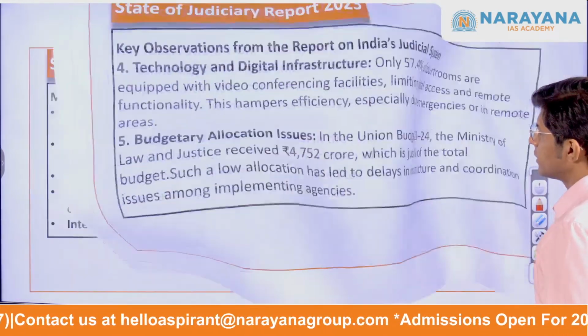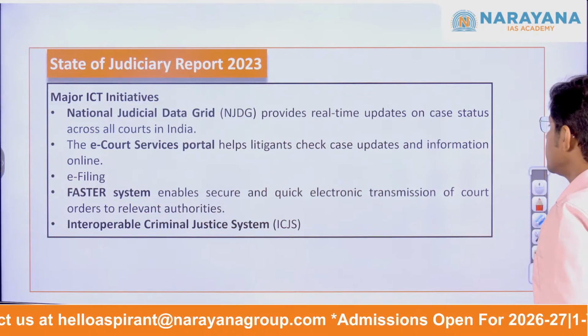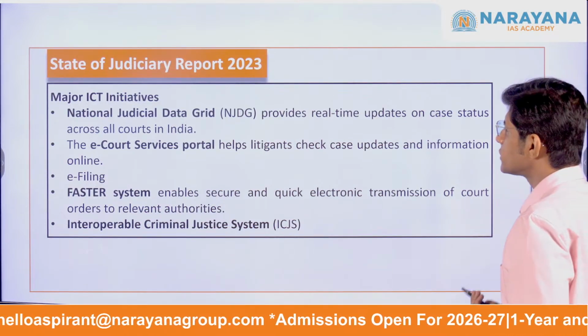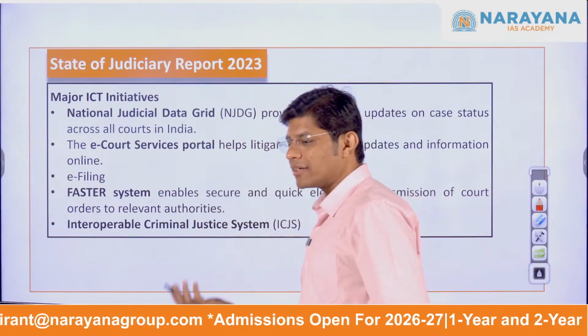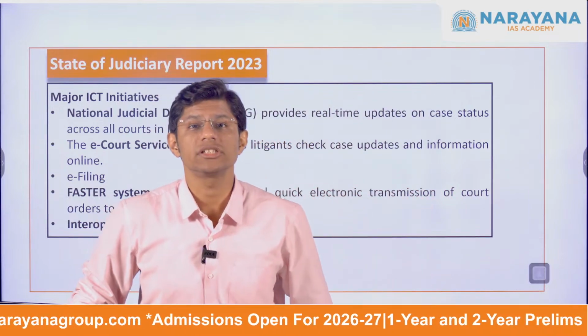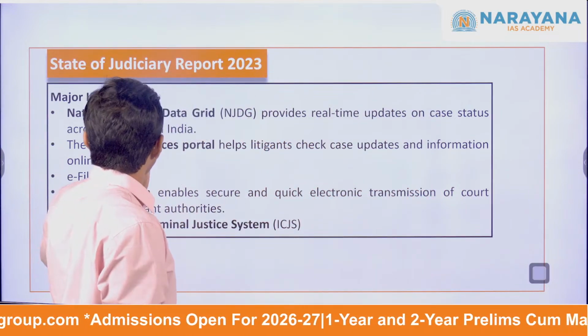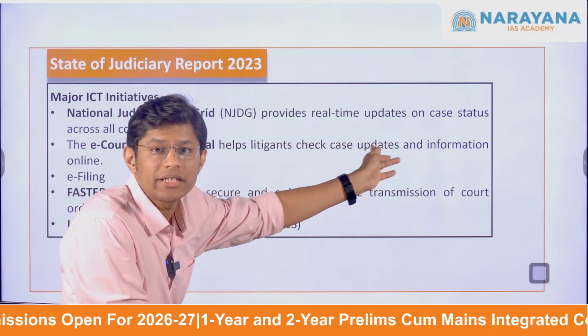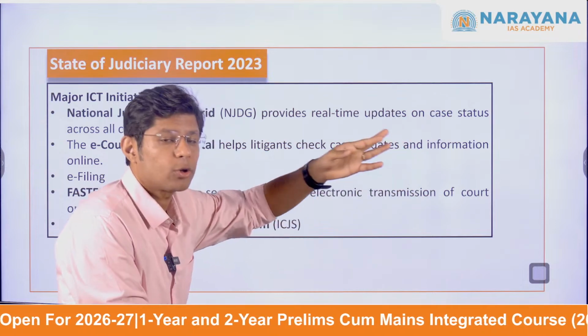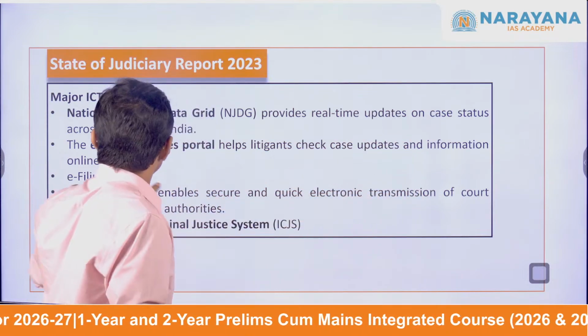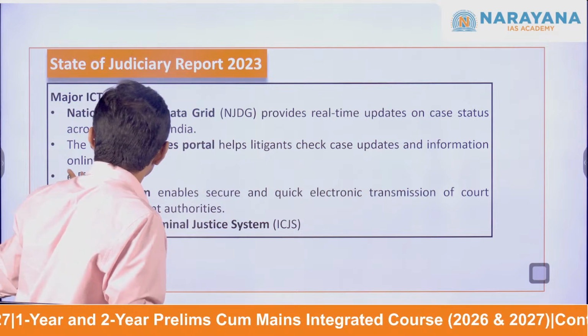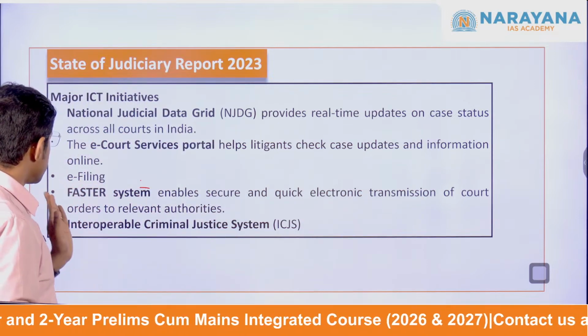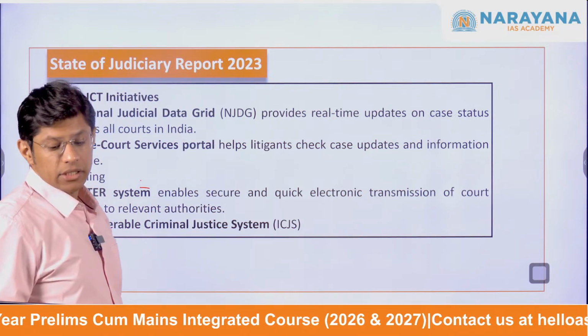And these are the initiatives that the government of India has undertaken to bring reform in the judicial system. For example, we have the National Judicial Data Grid. It provides real-time updates on the case status across all the courts in India. Then we have the e-court service portal. Then we have the e-filing system. Then the interoperable criminal justice system.